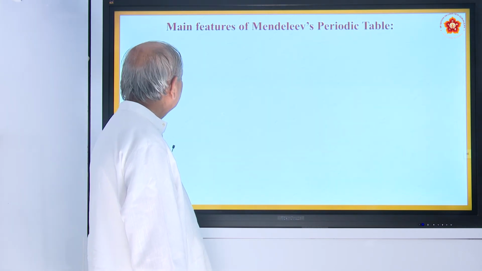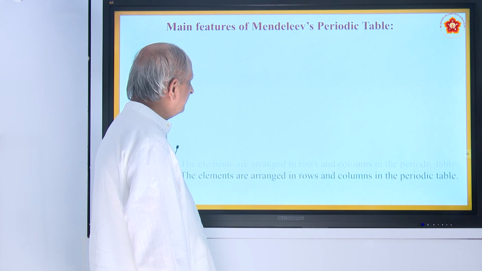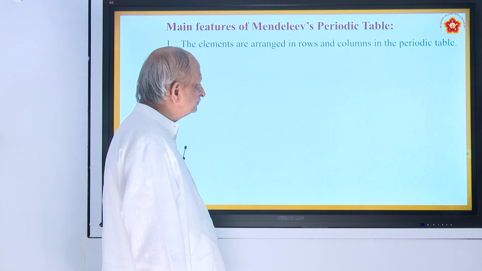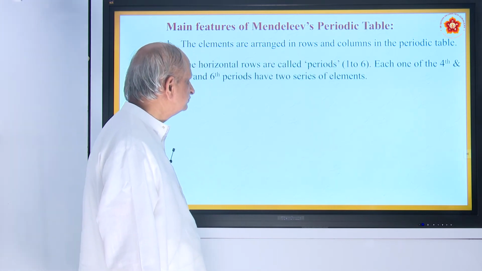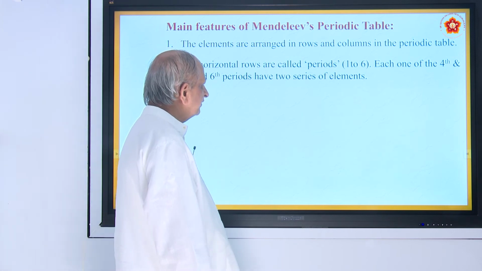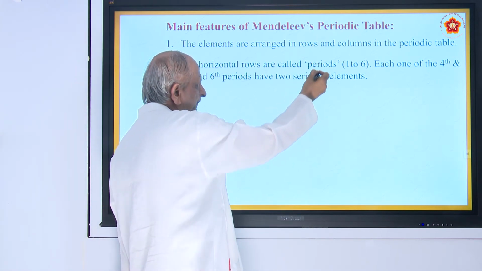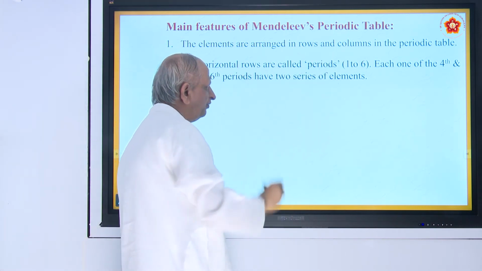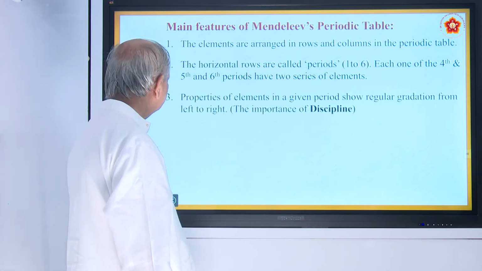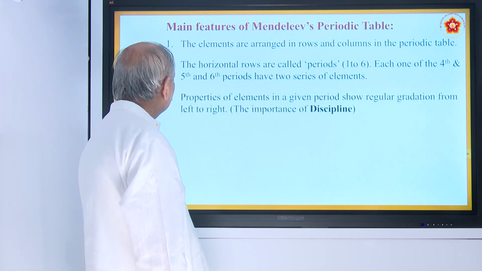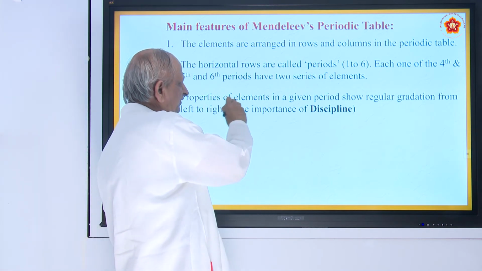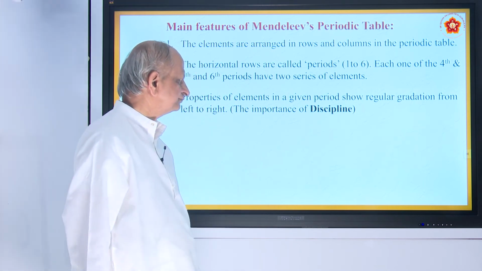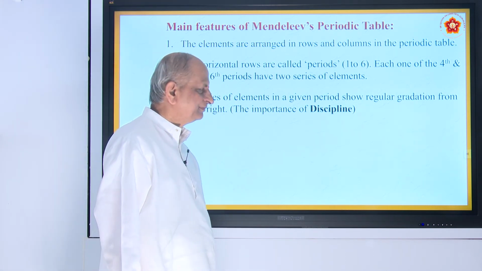Now, let us see what are the main features of Mendeleev's periodic table. Elements are arranged in rows and columns in the periodic table. Horizontal rows are called periods 1 to 6, and in that the 4th, 5th and 6th have 2 series of elements. And one more feature is that properties of elements in a given period show regular gradation from left to right, a regular change.